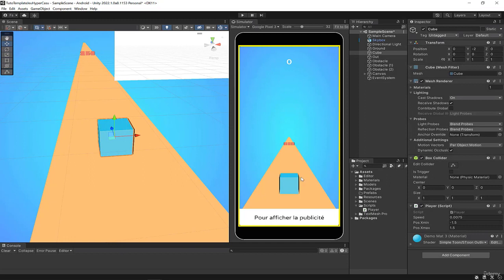And I'll stop here for this video. We'll have set up the character's movements so that he can slalom, and what we'll do next is take care of the obstacles that will come and move towards us in order to eventually destroy us. So see you in the next video.